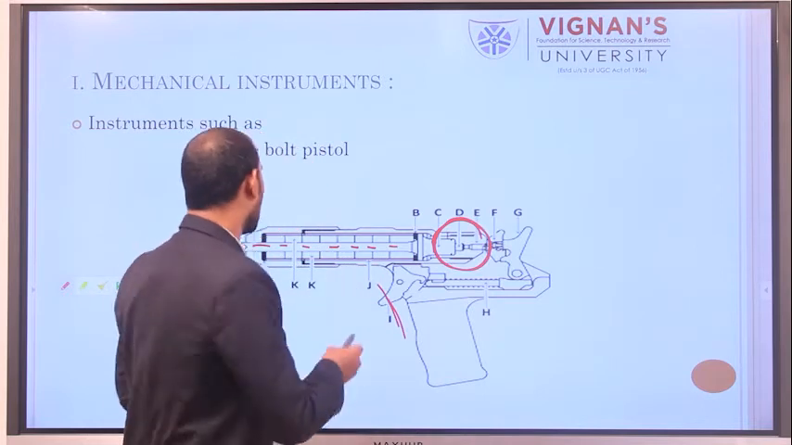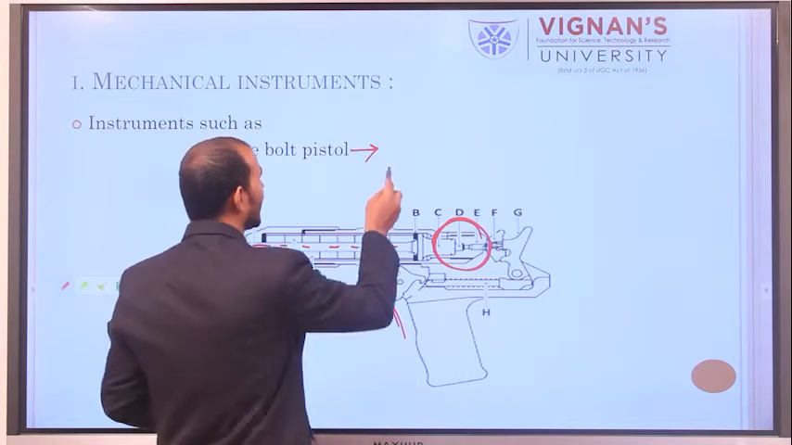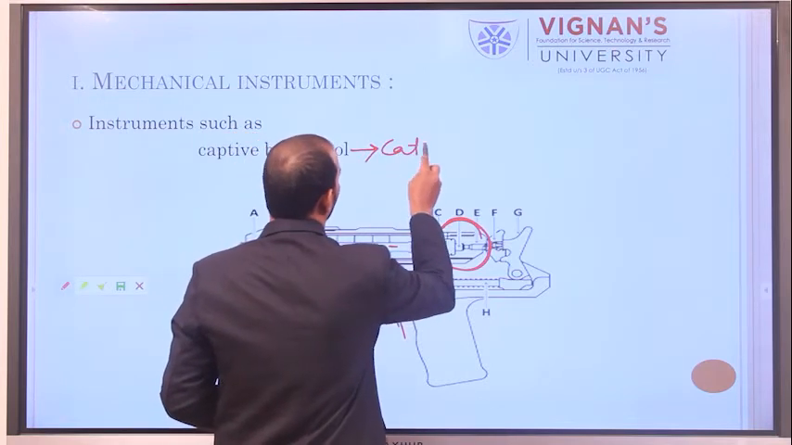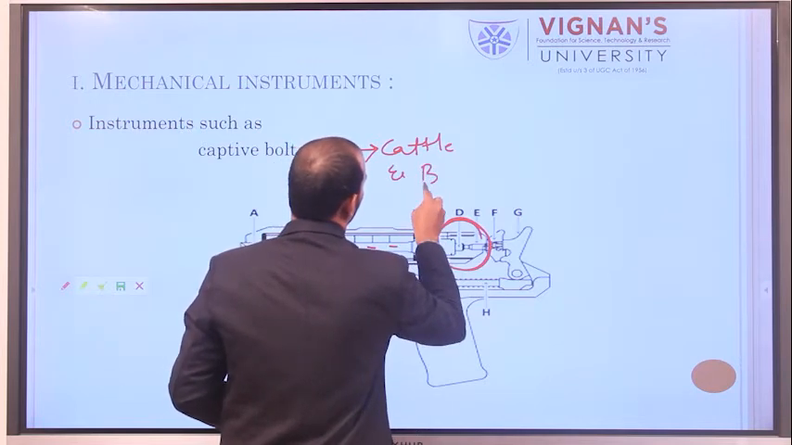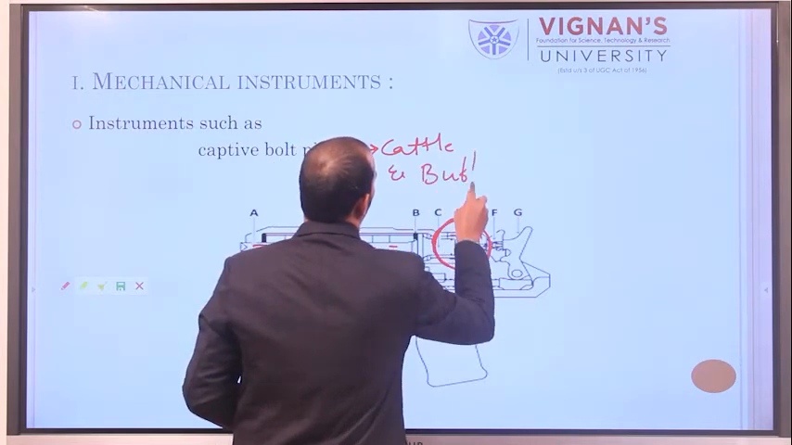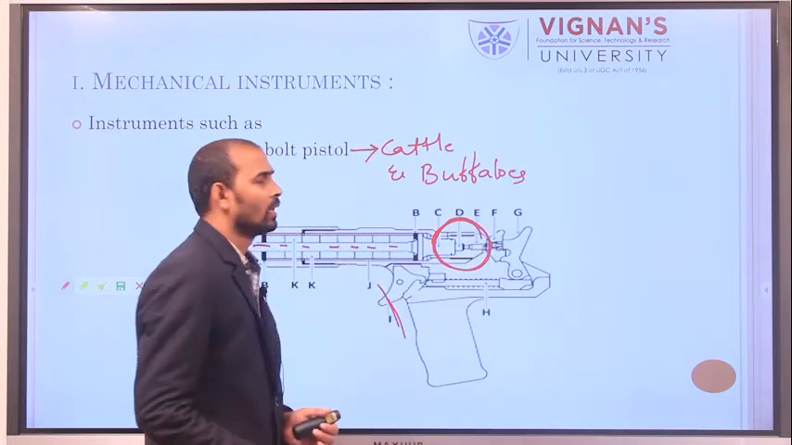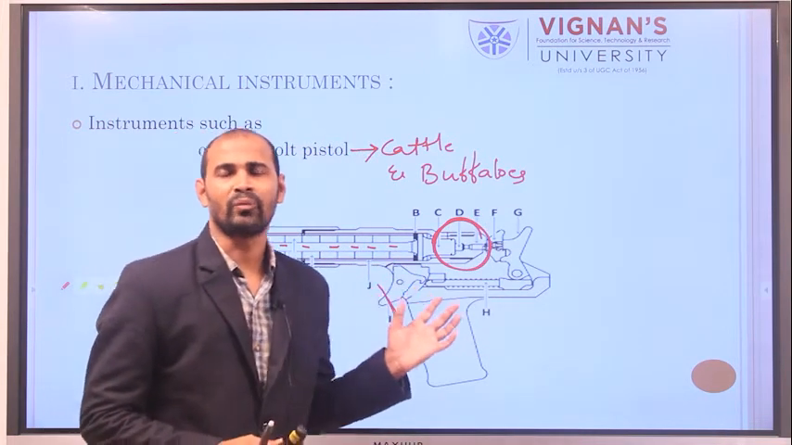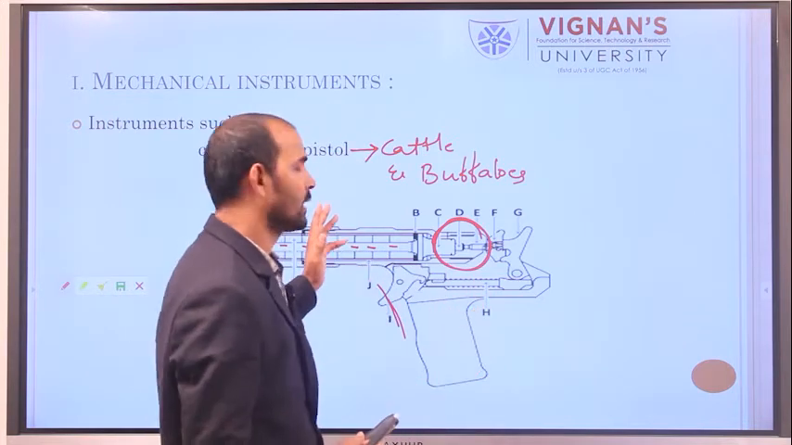See, this captive bolt pistol is generally used for cattle and buffaloes. Cattle and buffaloes are generally stunned by using the captive bolt pistol.